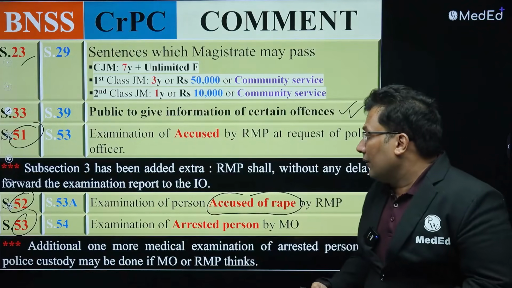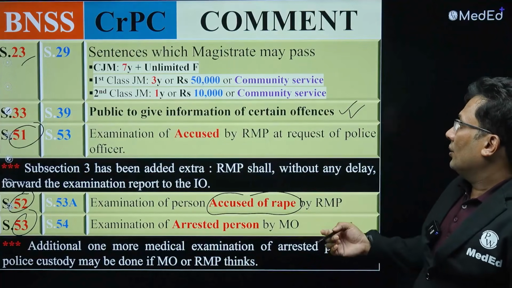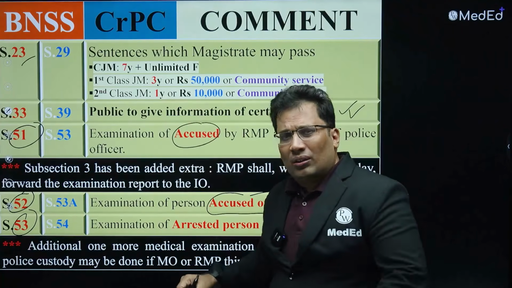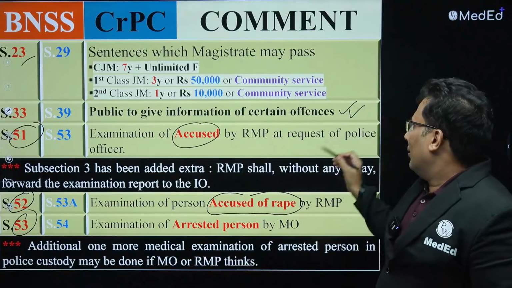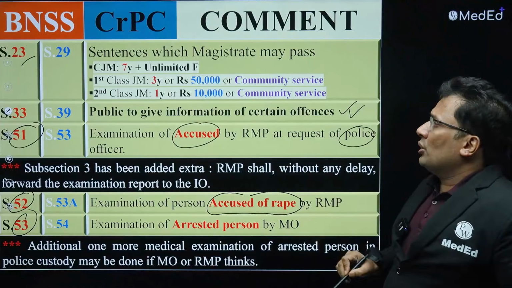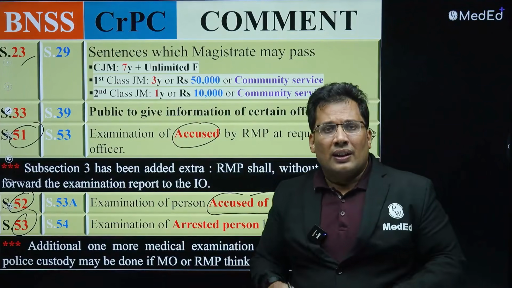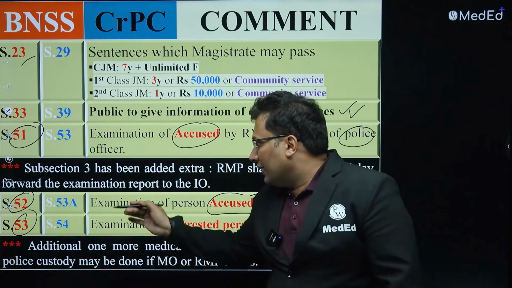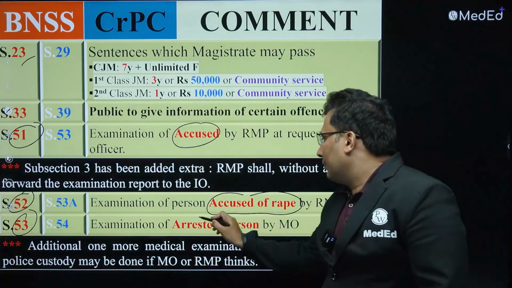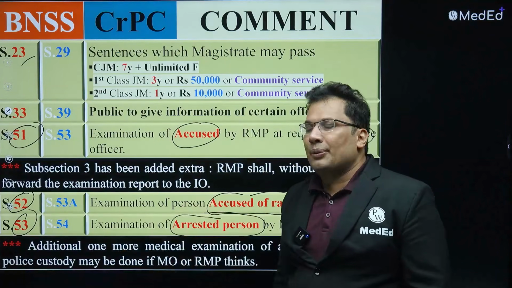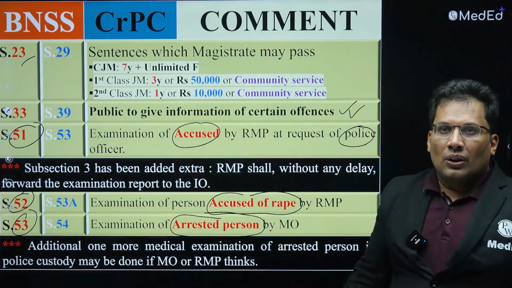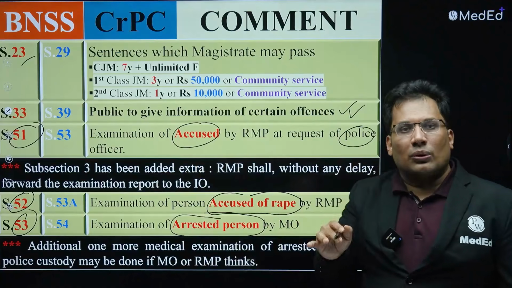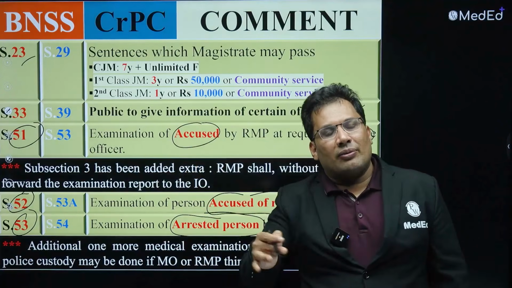51, what is 51? So 51 basically, accused means maybe accused of murder, accused of any offense, at the request of a police officer. The sub inspector comes to you, sir, just examine him and give us a report. So that is what 51 is. So 53 basically is arrested person, examination of arrested person by medical officer. So accused of rape is 52, arrested person is 53. And remember 52, consent doesn't matter, you can examine even without the consent, done.